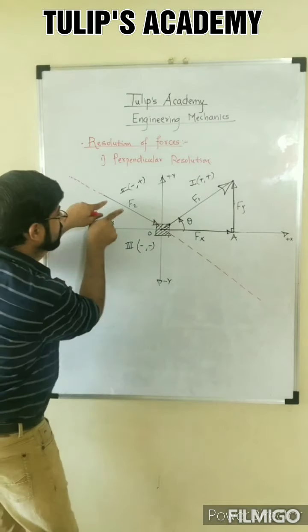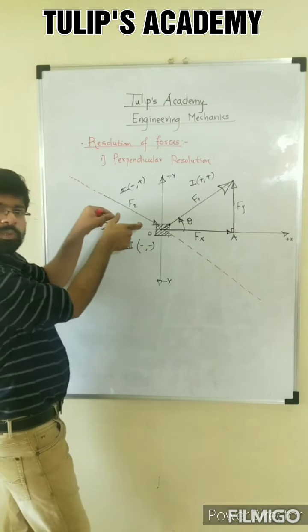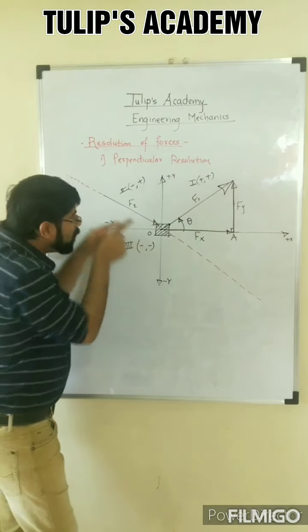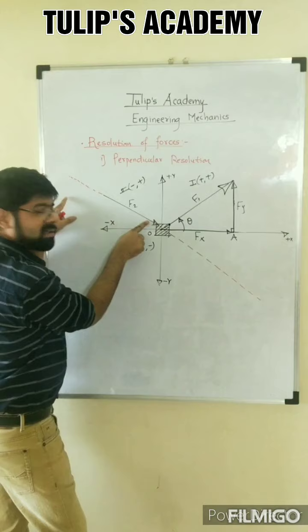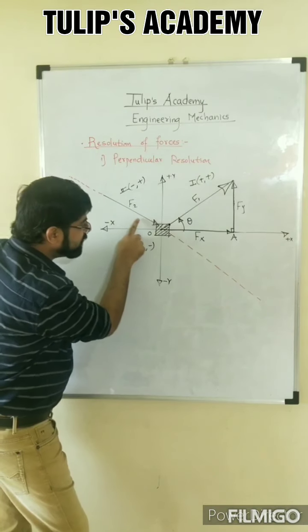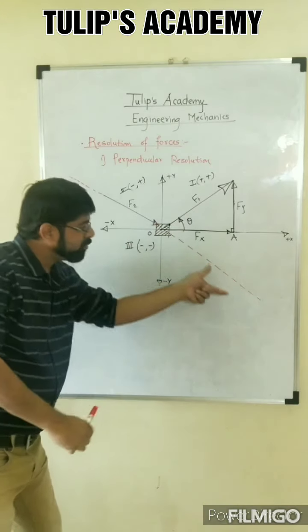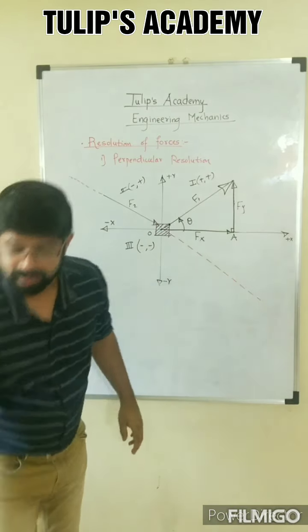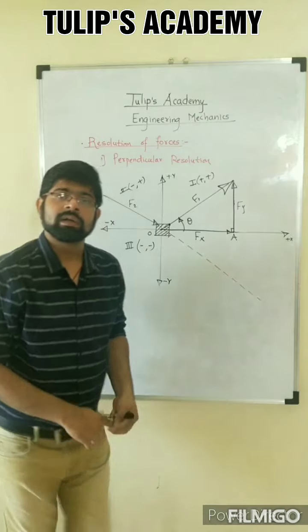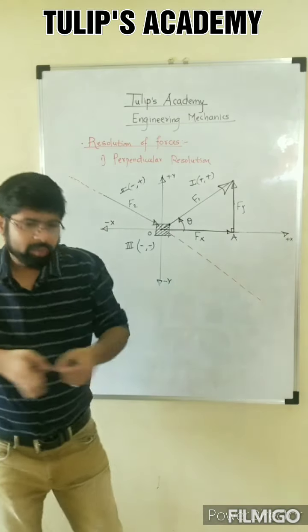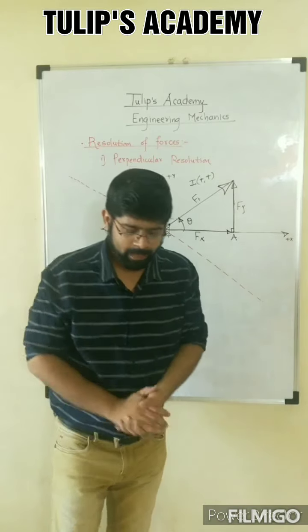Means now I will take this force, I will lift this force, I will shift this force from second quadrant to fourth quadrant. Because the line of action in the second quadrant, if I extend it, it will go into the fourth quadrant. Means I can shift this force from the second quadrant to fourth quadrant without changing its effect on the body. Because either I can push the body from back side or I can pull the body from front side. Effect will be same. Okay.